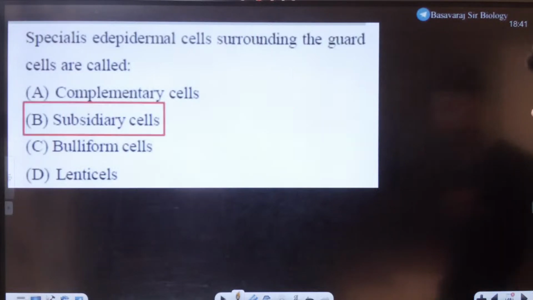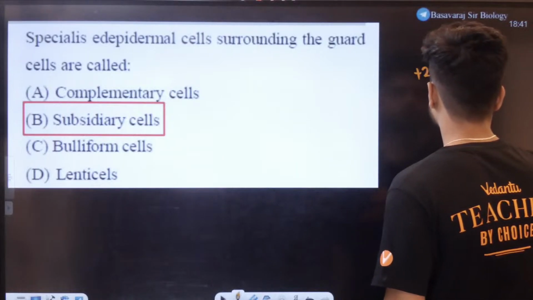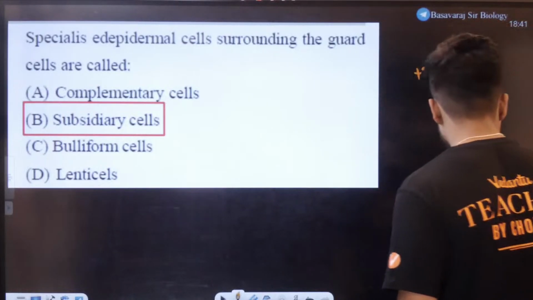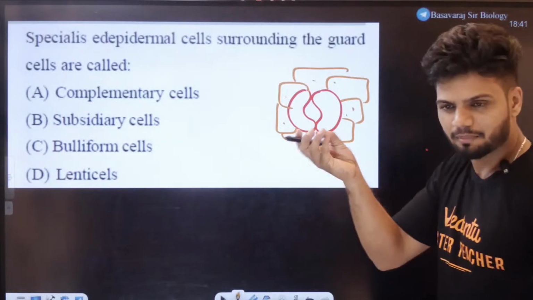Students, easy. Subsidiary cells. Plus 22 marks. Subsidiary cells. Now students, there is a name, right?